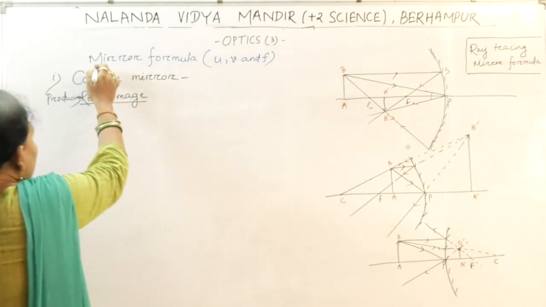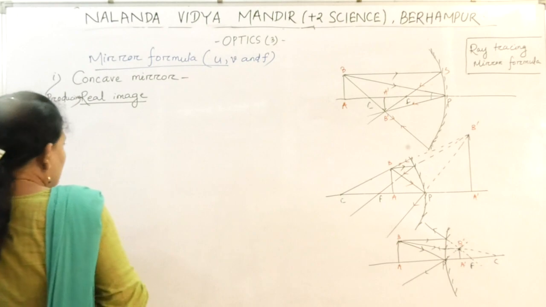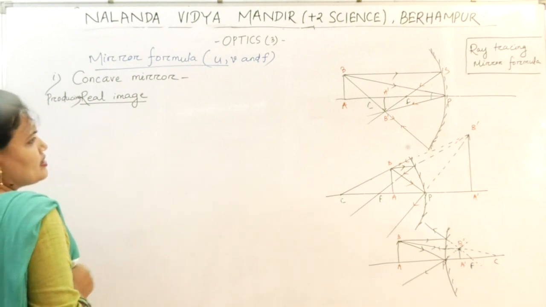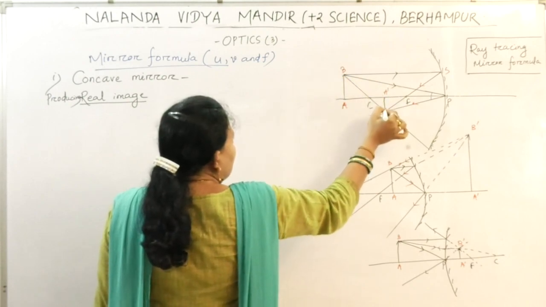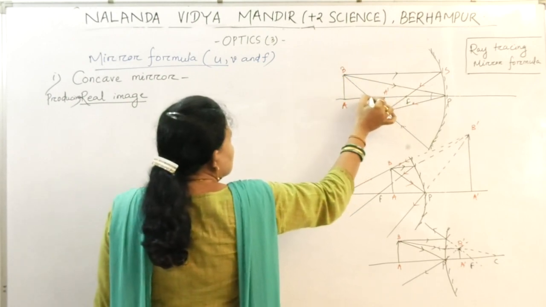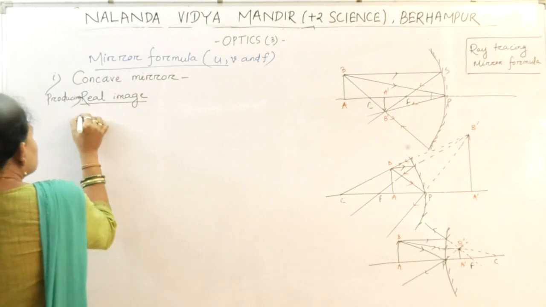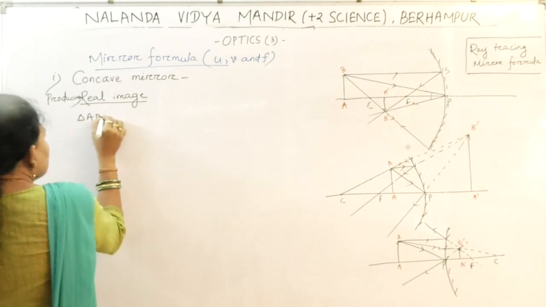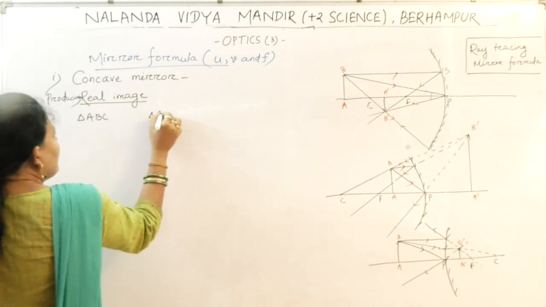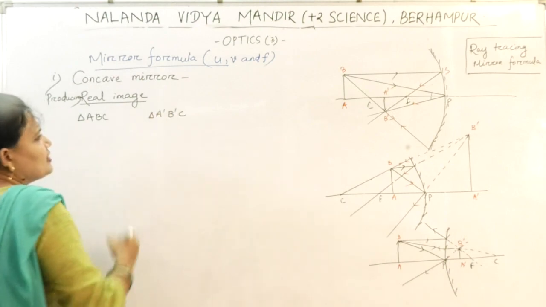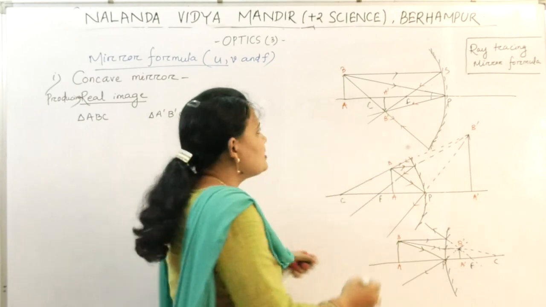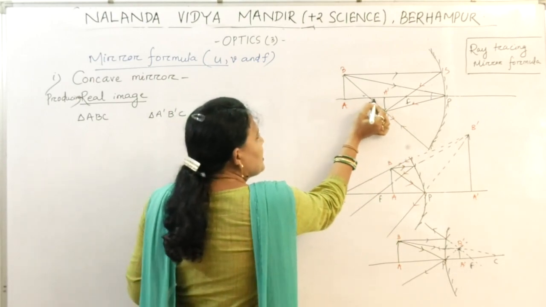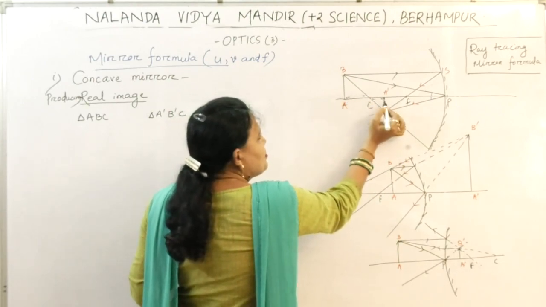So see, let us consider two triangles, triangle ABC and triangle A dash B dash C. See, this angle is equal to this angle, and this angle is equal to this angle.